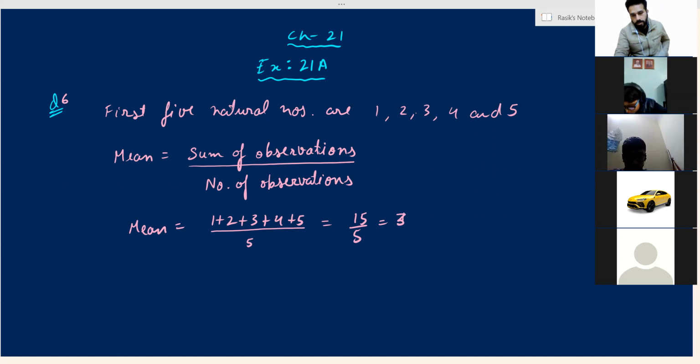Very good, all of you. Daksh, Aditya, Abhishek, Utkarsh, Sukhsej. Very nice. Ahmad, बहुत अच्छे बेटा. Very good, all of you. Now we have to do the 10th one. After this, start doing the 10th one and post your answer. Find the mean of first 6 multiples of 5. Multiples of 5: 5, 10, 15, and so on.